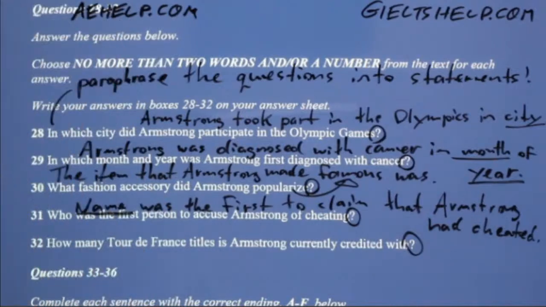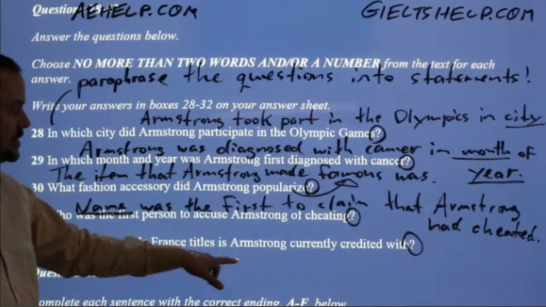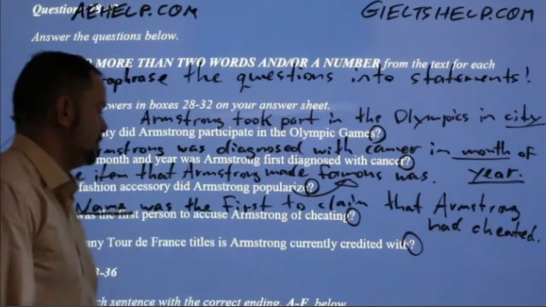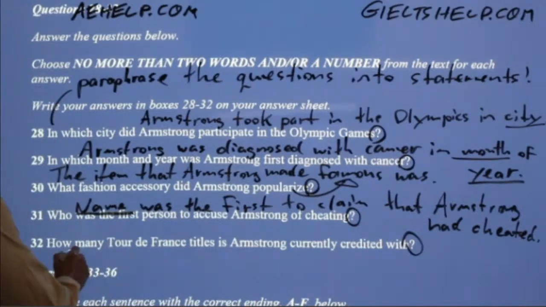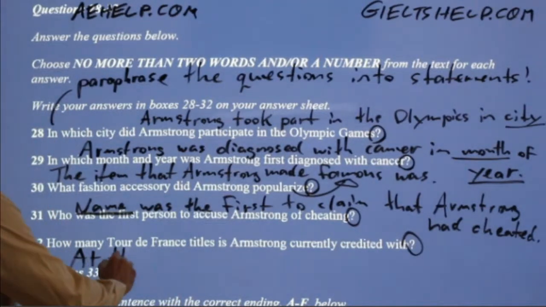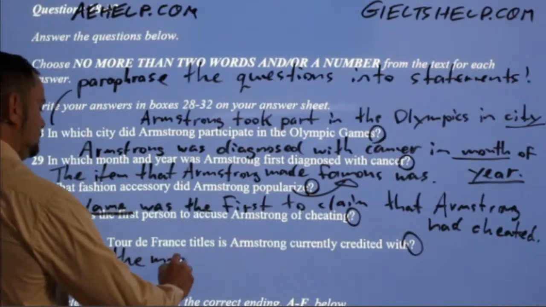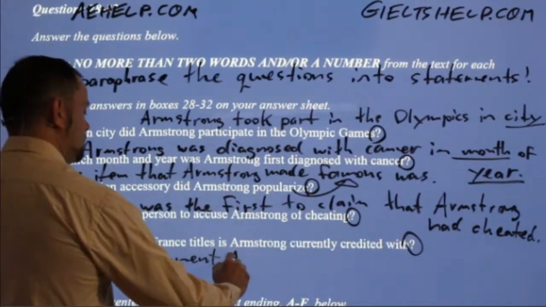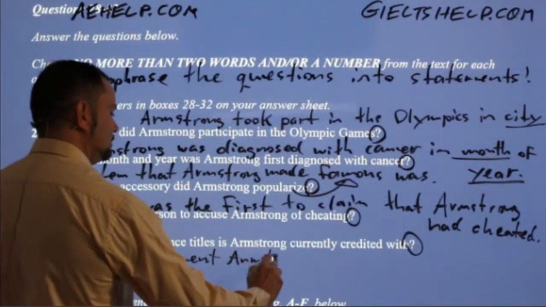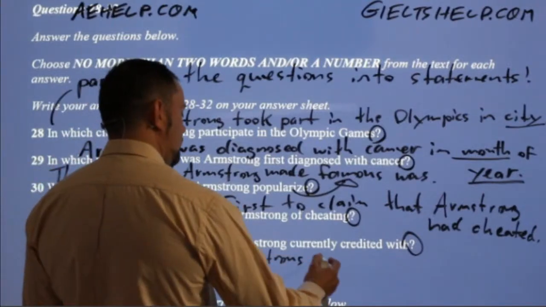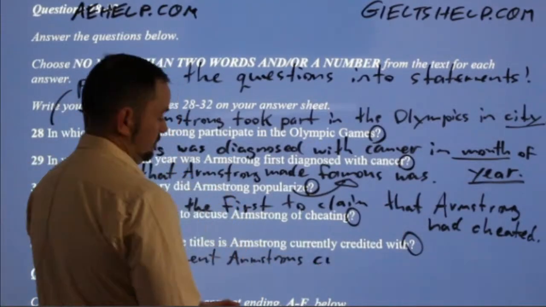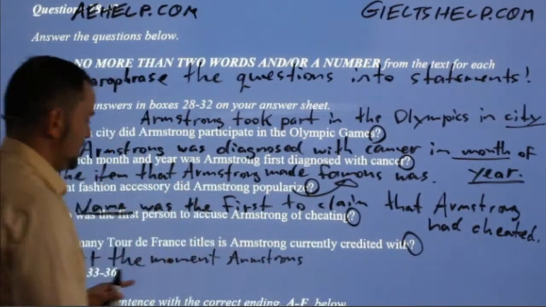Okay? All right. How many Tour de France titles is Armstrong currently credited with? At the moment, Armstrong currently, or Armstrong, I don't need currently because I said at the moment.